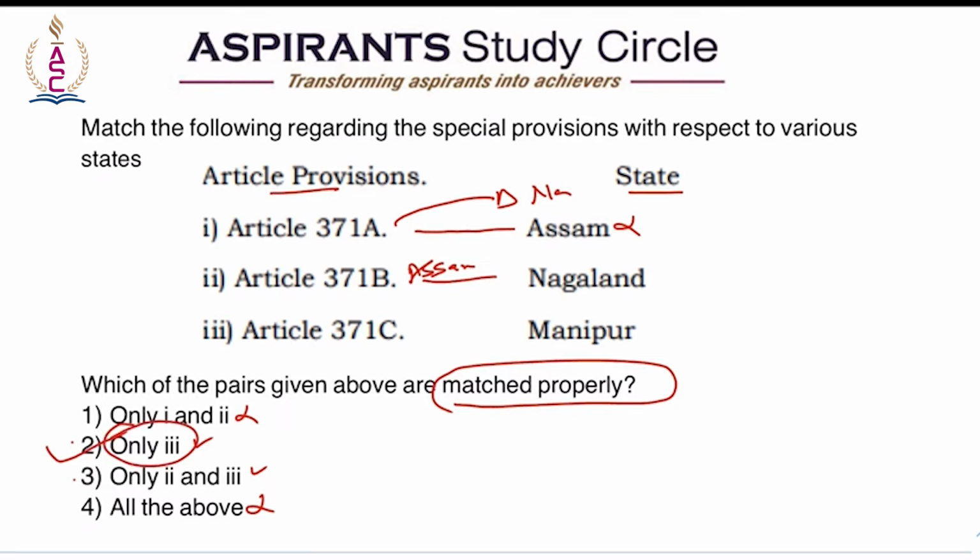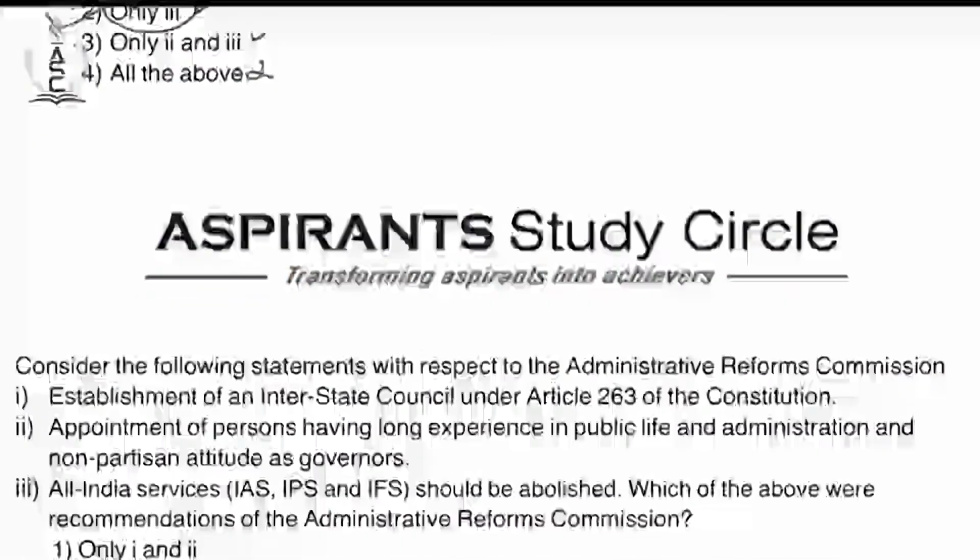So you need to learn these things by heart too. They can be asked in preliminary bits. So Article 371A is for Nagaland, Article 371B is with respect to Assam, and then Article 371C is with respect to Manipur, which is the right answer. So moving on to the next question.